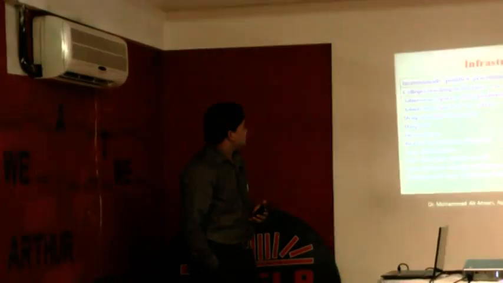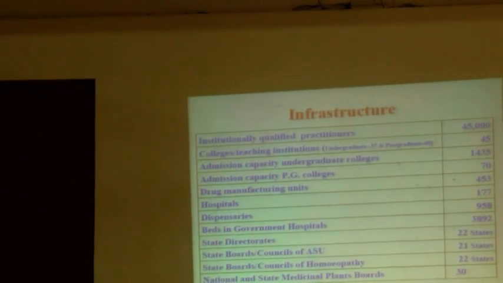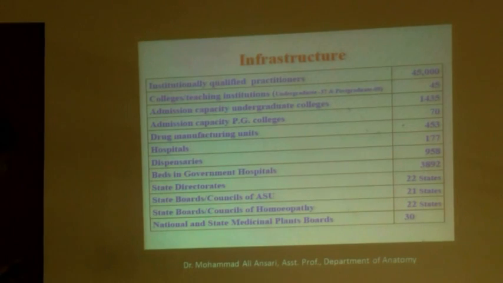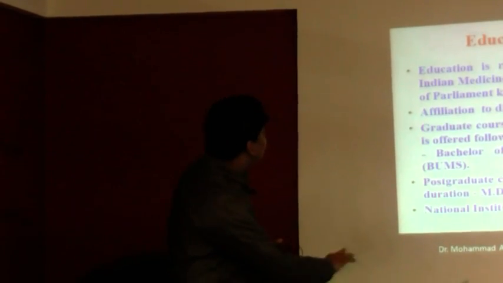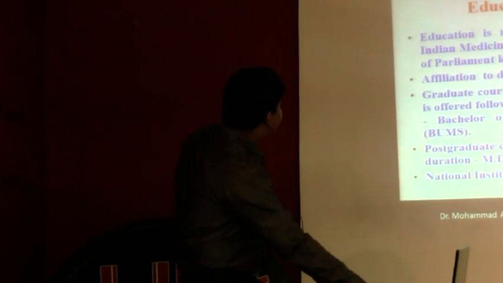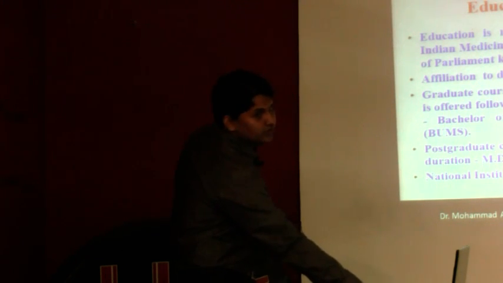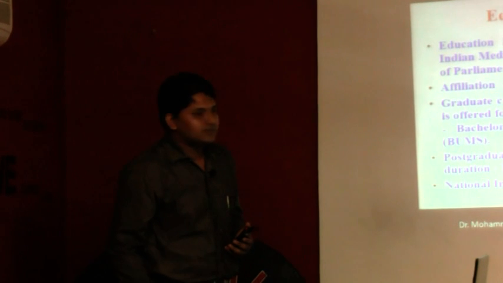This is a statistic, college wise. Institutionally qualified practitioners of Indian systems of medicine number 45,000. Education is regulated by the Central Council of Indian Medicine, a statutory body set up by the Government of India. The Unani system of medicine awards the degree of BUMS, Bachelor of Unani Medicine and Surgery. Postgraduate courses in 6 subjects are of 3 years duration, MD Unani Medicine, and currently there is also an MS in Unani medicine in Bangalore.